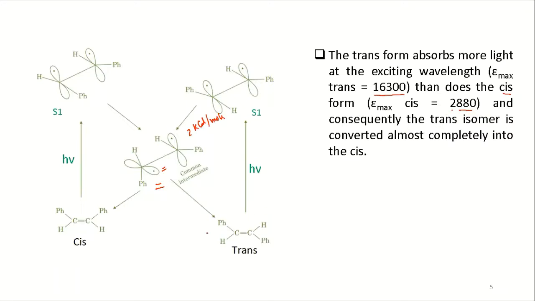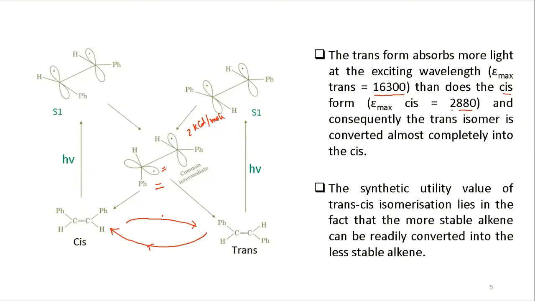So this conversion is the general phenomenon we see. Cis to trans can also occur, but the general finding is trans to cis, because trans has more chances of absorbing light, and more conversion is possible because your quantum yield will be more in that case.